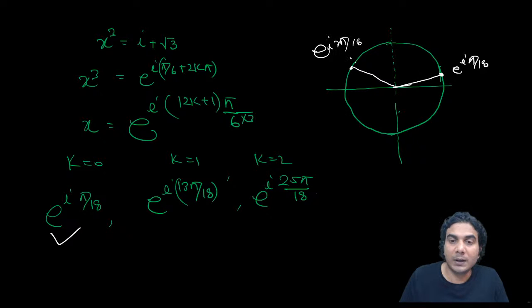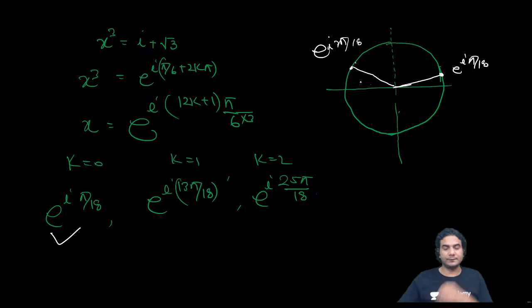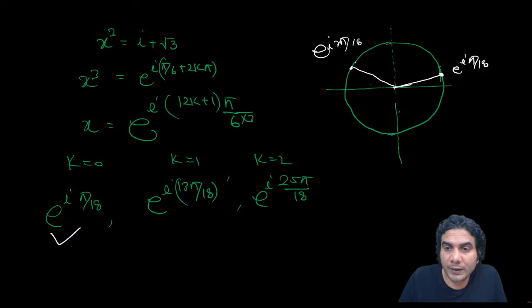And 25 pi by 18, where is it? It is slightly less than this, something like this, all right? e raised to iota 25 pi by 18.